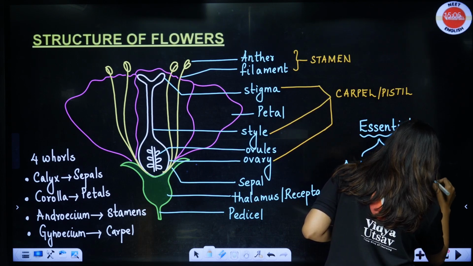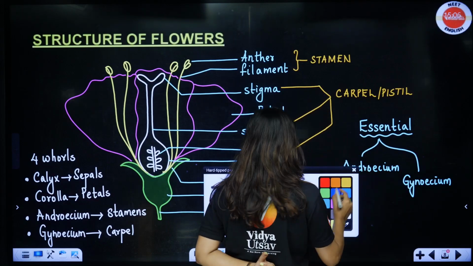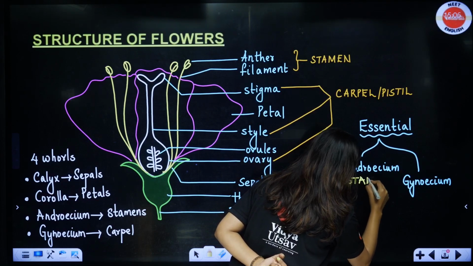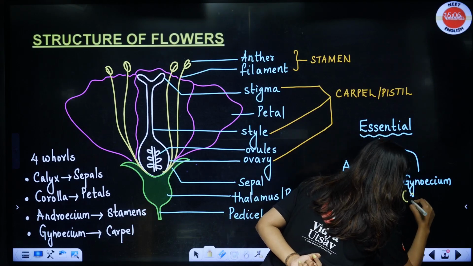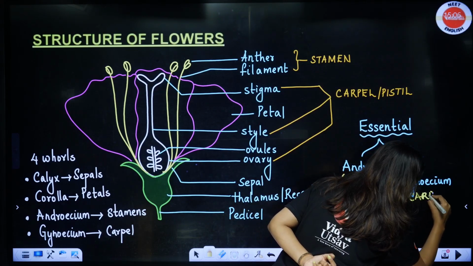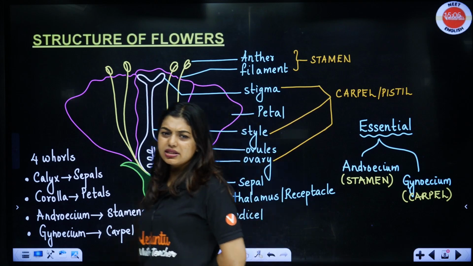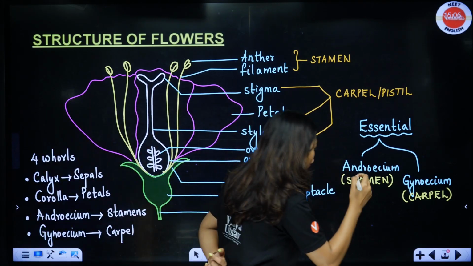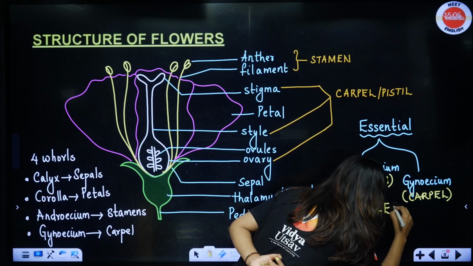Androecium and gynoecium. Now androecium, students, it will have what? It will have the stamen. Stamen, when I am saying, always remember I am talking about anther and filament. Here gynoecium will have carpel. Here I am talking about stigma, style, ovary. So this becomes the essential part. Then ma'am, does something called a non-essential part exist? Yes, it does exist. Non-essential parts, students, are the ones not directly involved in fertilization,